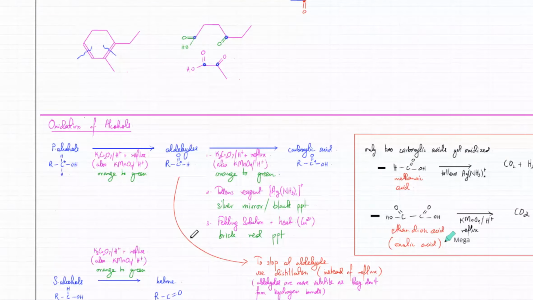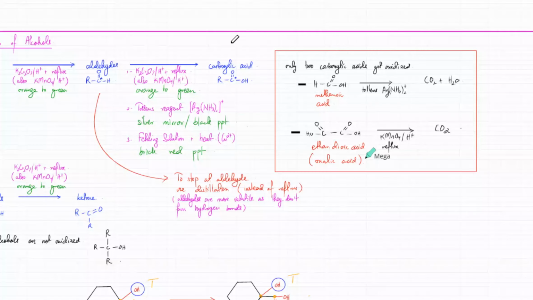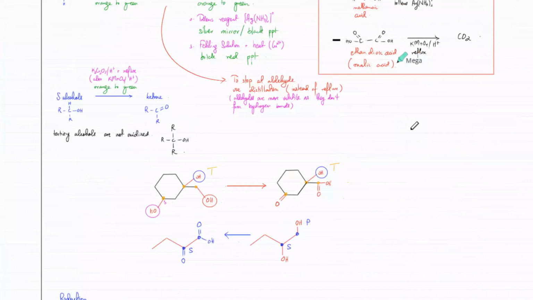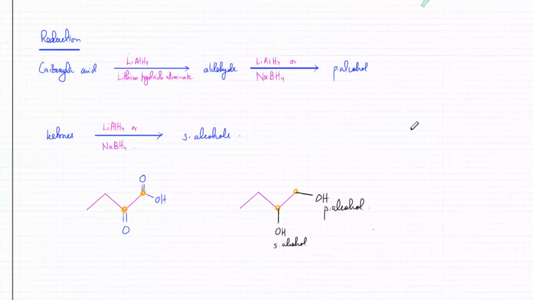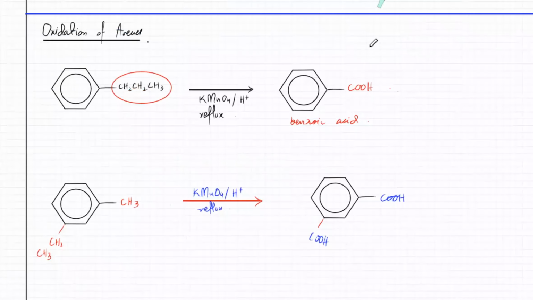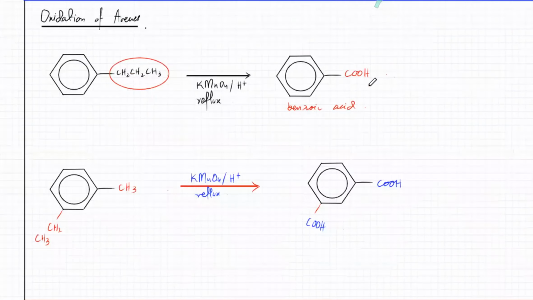Then we did oxidation of alcohols, everything about primary, secondary, and tertiary alcohols. We talked about the two carboxylic acids getting oxidized. Then we talked about the reduction reaction, which was the exact opposite of the oxidation of alcohols. And then we talked about the oxidation of amines: whatever the carbon chain is, you add KMnO4, get rid of the chain and replace it with a carboxylic acid. That was pretty simple.